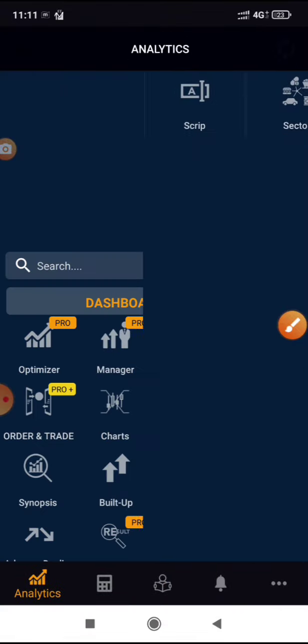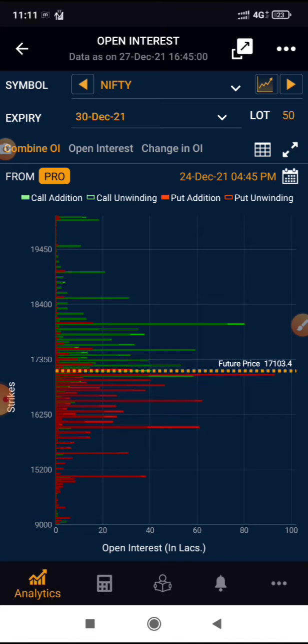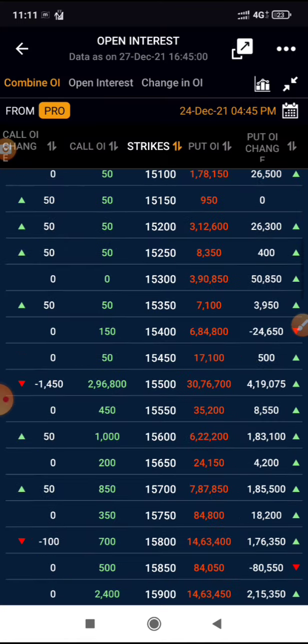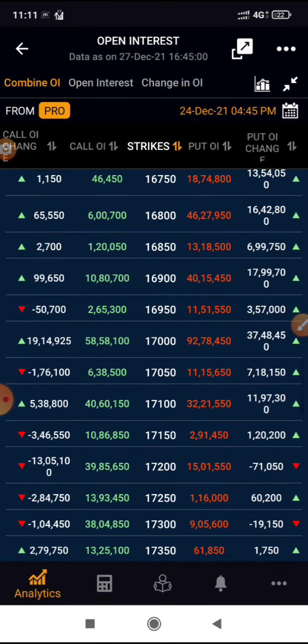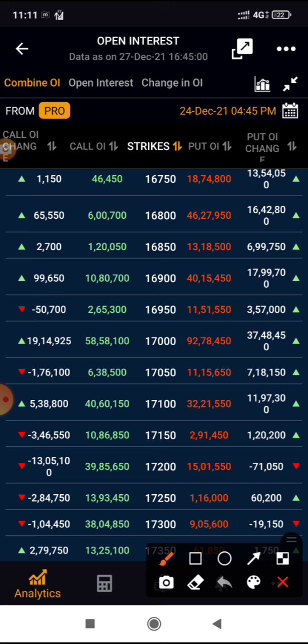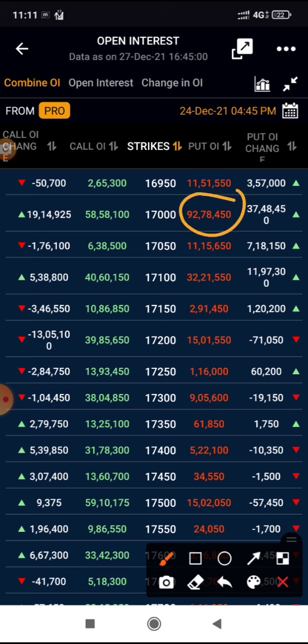So when we check the open interest data, here we would see that 17,000 is acting as a strong support. So bounce back below that is getting bought up again. So here you see that 17,000 is a major support now, and on the upside 17,500 would be the resistance. Let's see that. So this is the biggest number, and the next number that is big on the upside is 17,500. So this is call side and this is put side.